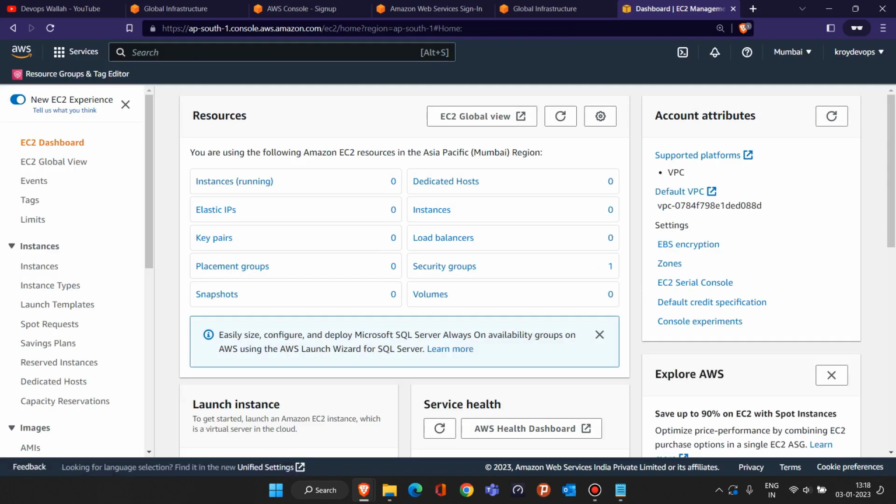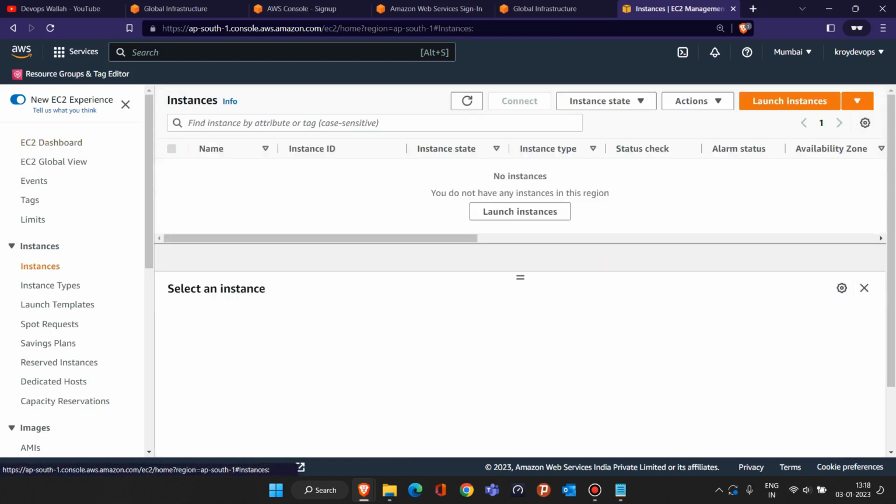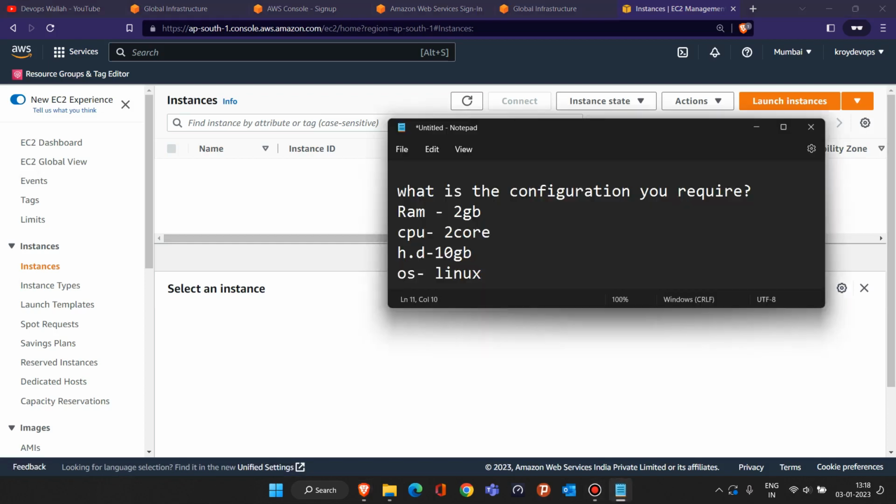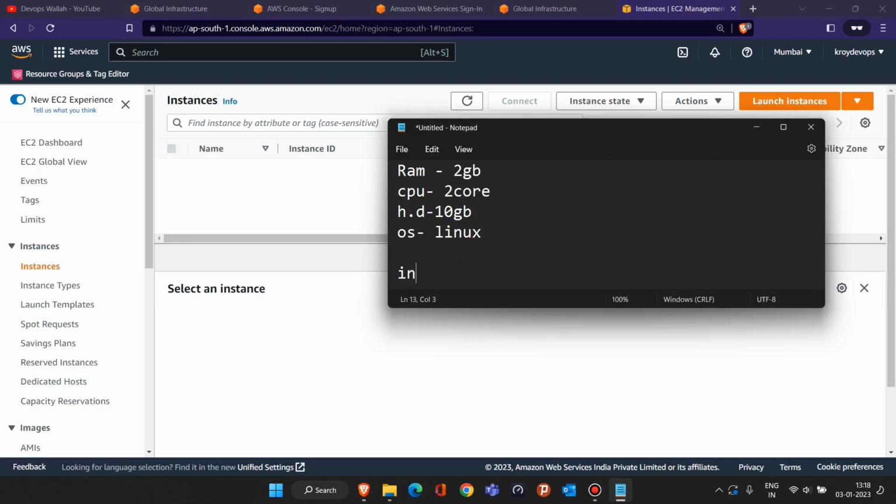Once you see this page, you have to click on this Instances. Okay, just click on Instances. Then they are saying that currently there are no instances. Instance is just equal to laptop. Okay, so I'm also writing here that an instance is nothing, just equal to a laptop.